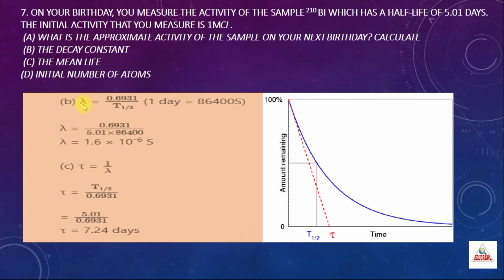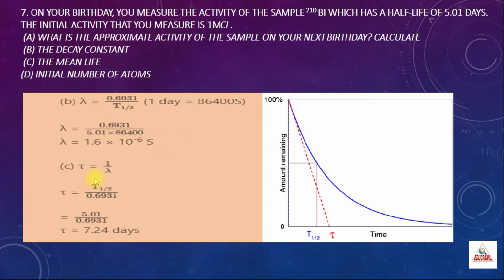Next we have to find the decay constant. We know the formula, lambda is equal to 0.6931 divided by t half. T half is given as 5.01 days. So we have to convert this into seconds. 1 day consists of 86,400 seconds. Just including that value, you will get lambda as 1.6 into 10 power minus 6 per second. So the decay constant we have found.